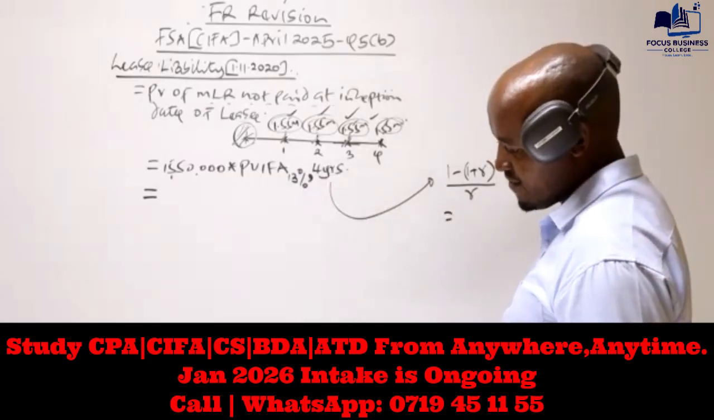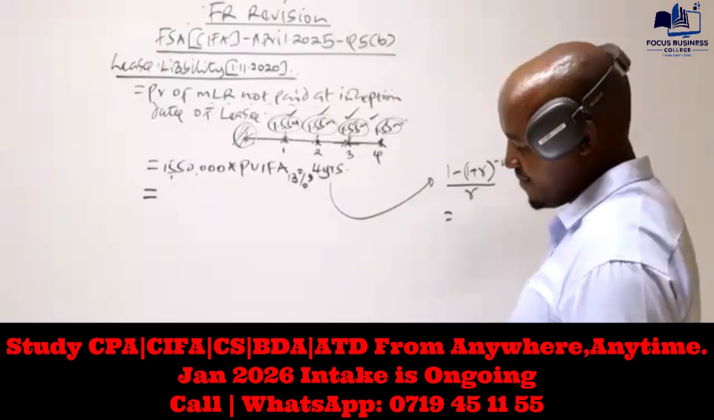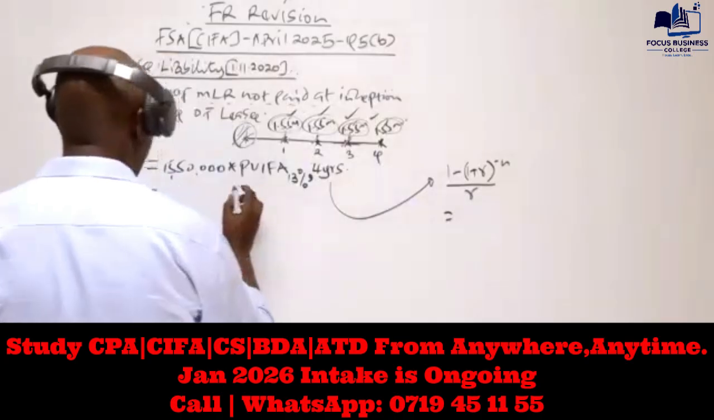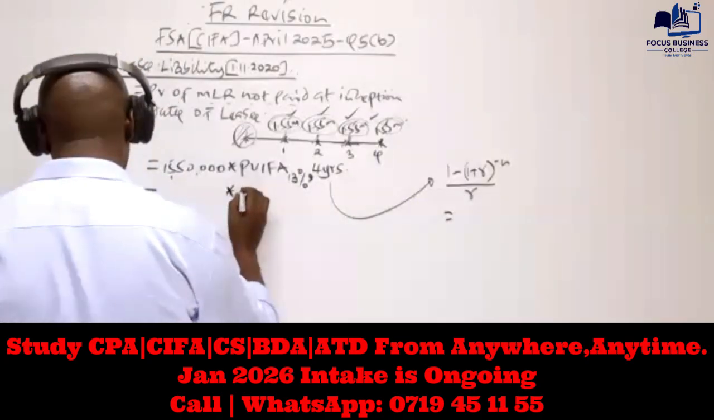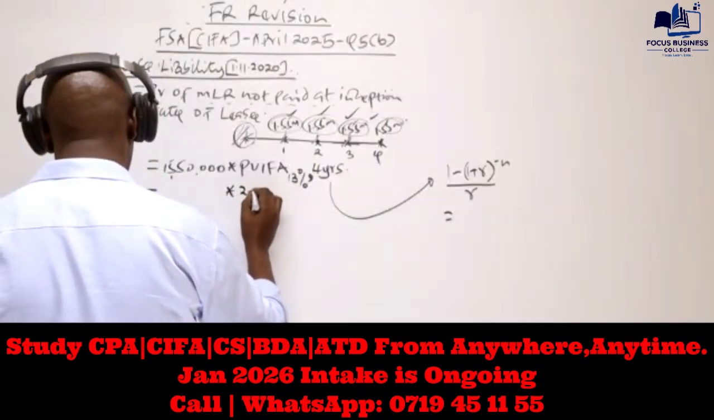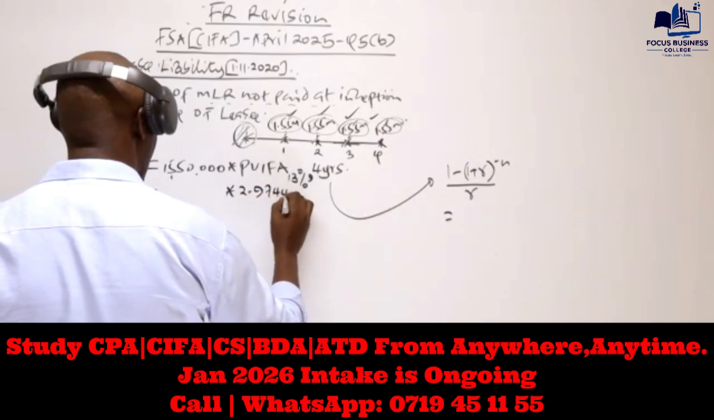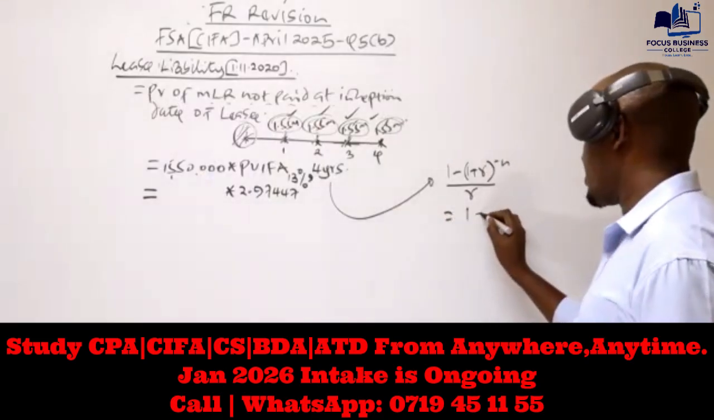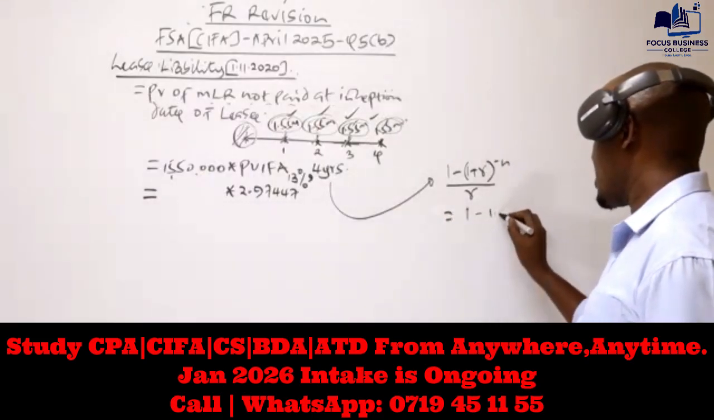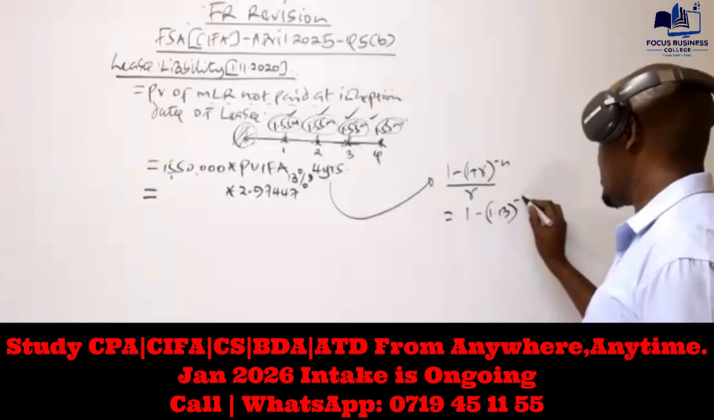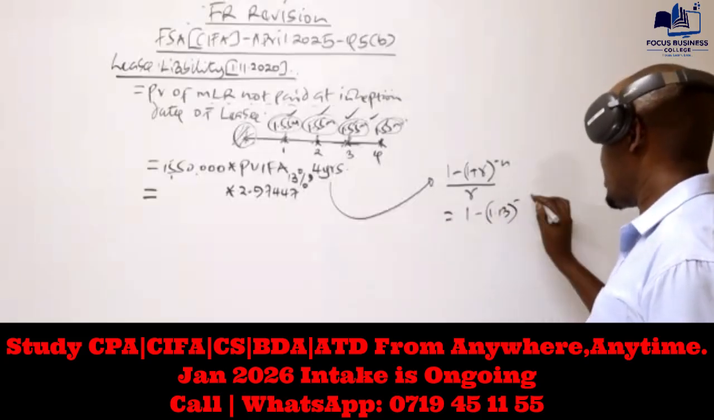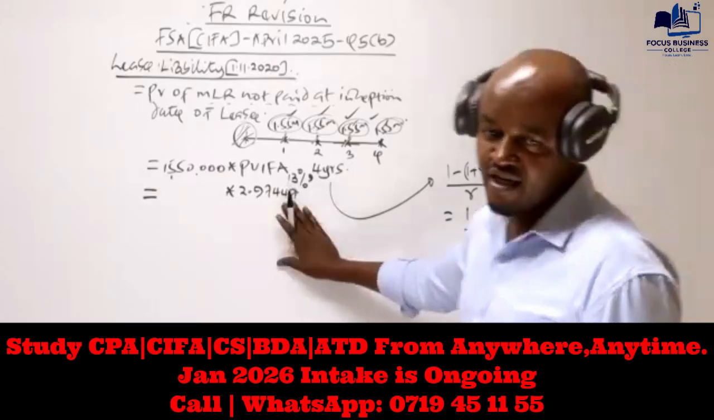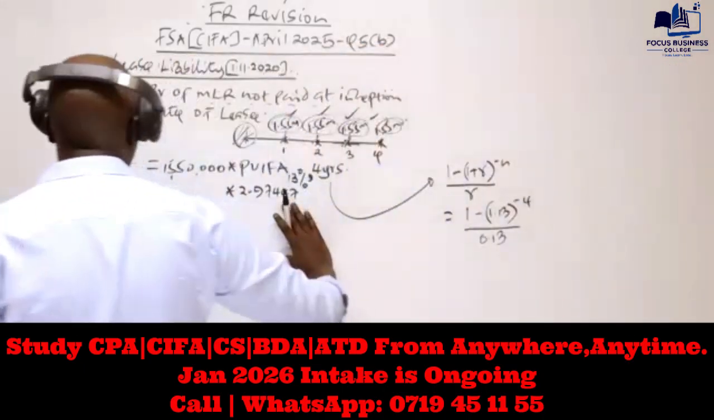In the last paragraph, you were told the present value interest factor of annuity at 13% for 4 years. This one is given as 2.97447. If you work this out using the formula, you have 1 minus (1 plus r), where our r is 13%, raised to power negative n, that is 4, and then you divide that with 0.13. You should get that value there.